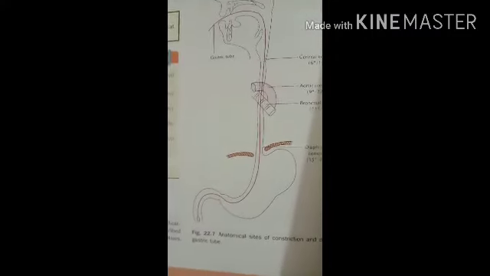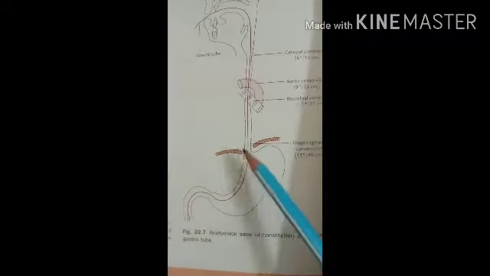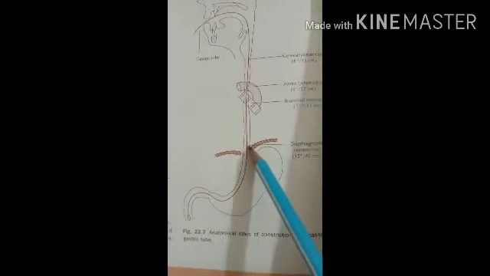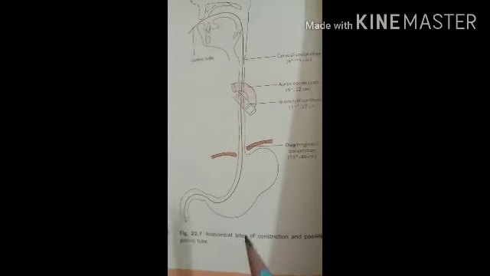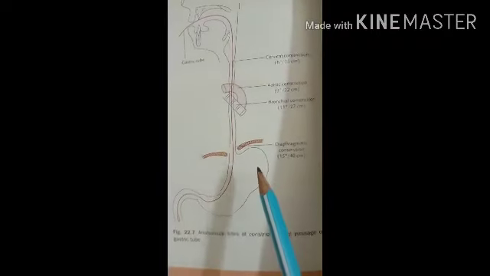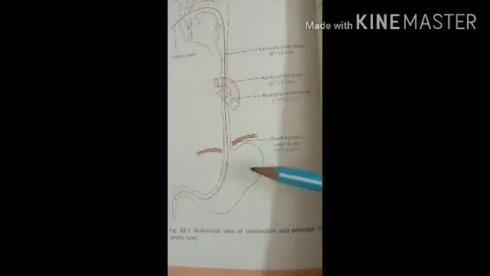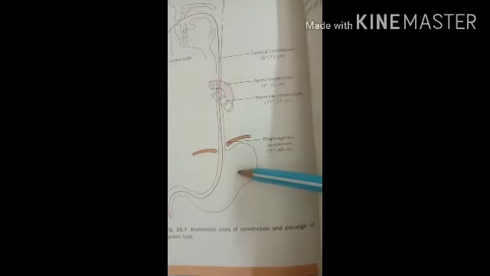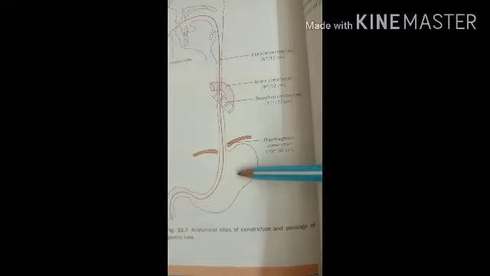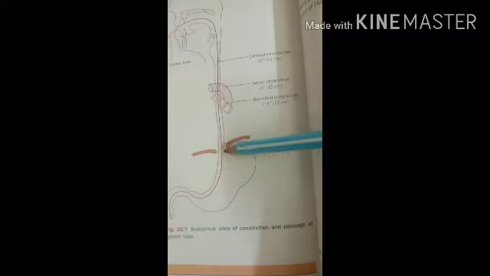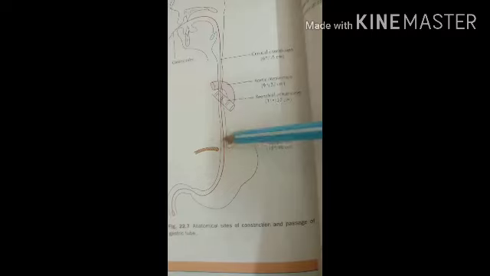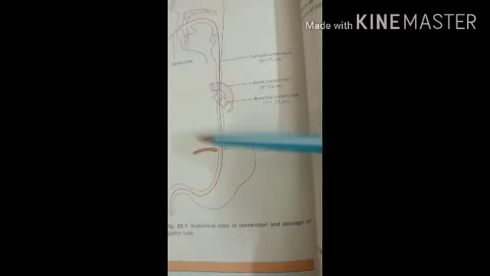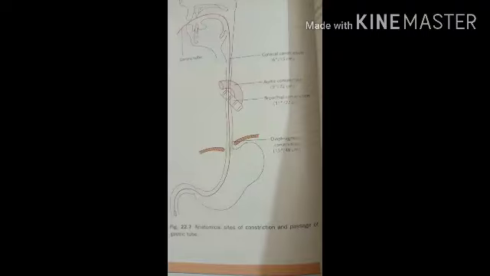Okay? And the last clinical point, that is the lower end of the esophagus, means this one, which is the abdominal part of the esophagus. It is commonly prone to inflammation or ulceration because of the regurgitation of acid from the stomach. The stomach contains gastric acid, and because of the regurgitation that acid goes into the lower part of the esophagus, and because of the irritation an ulcer occurs, and that ulcer may be converted into esophageal carcinoma. So these are the clinical points related with the esophagus.